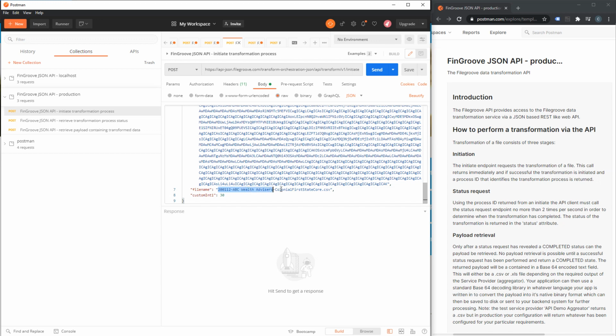We also pass in to the request the file name, the original file name that your user submitted, and that's basically so that in any process logs or anything we can see that file name and we can see straight away what it was, because obviously looking at the base 64 encoding isn't going to tell you much about the contents as a human reads it.